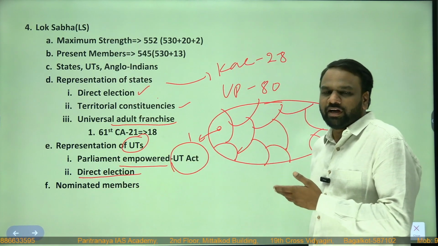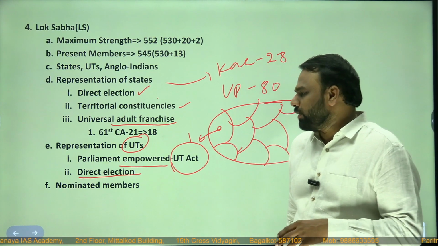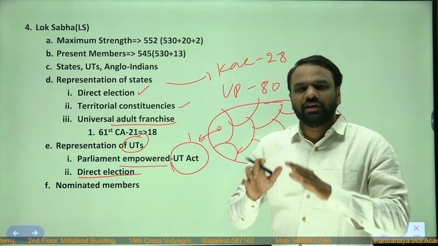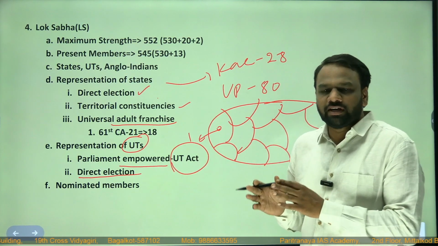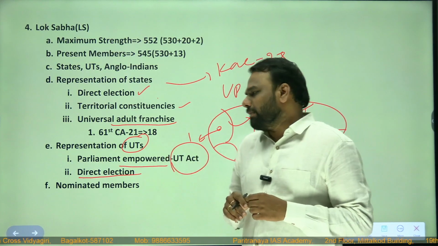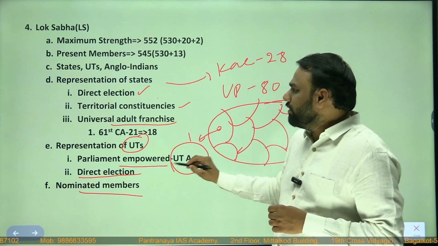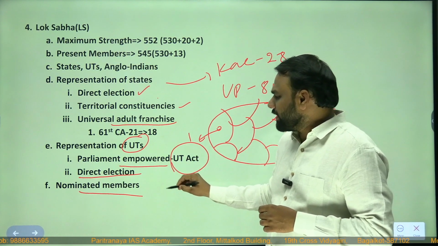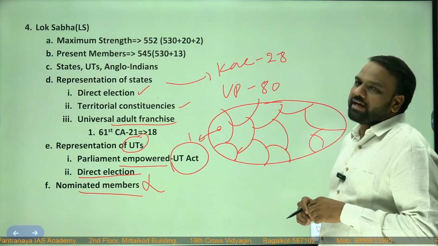For example, Delhi, Puducherry, Lakshadweep, Andaman and Nicobar Islands all have representatives in Lok Sabha, and they are directly elected. Next, nominated members. Until now we had this provision, but now this provision has been removed. Nominated members were Anglo-Indian community members.